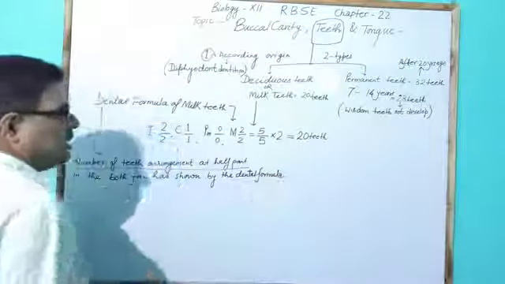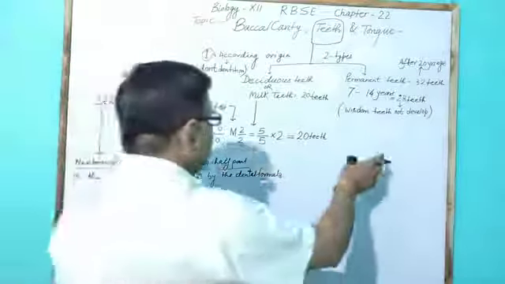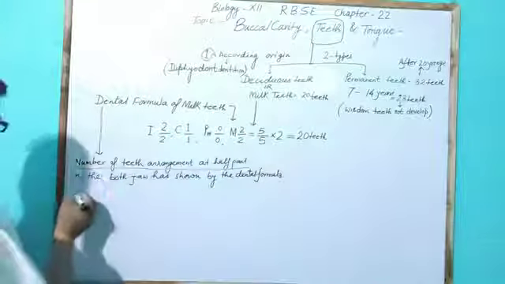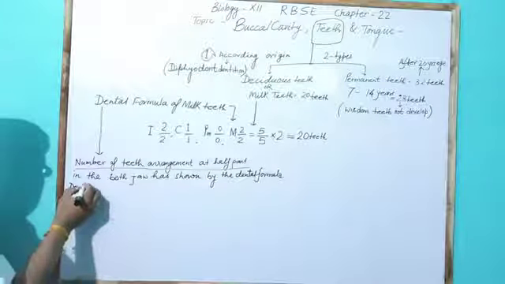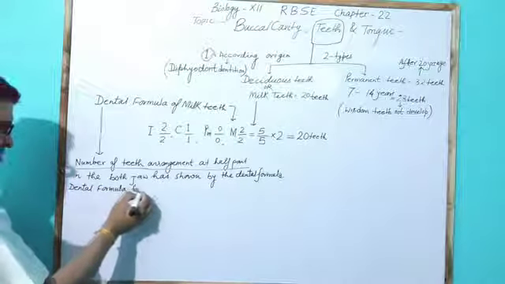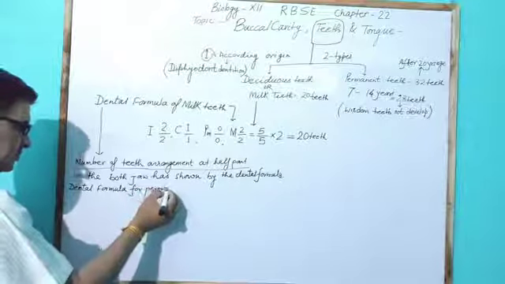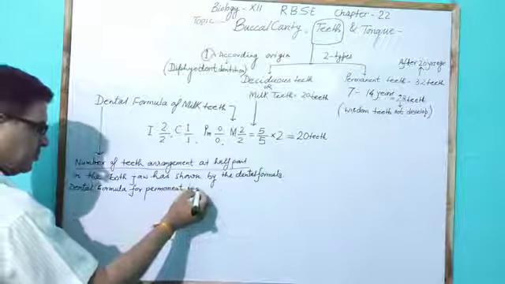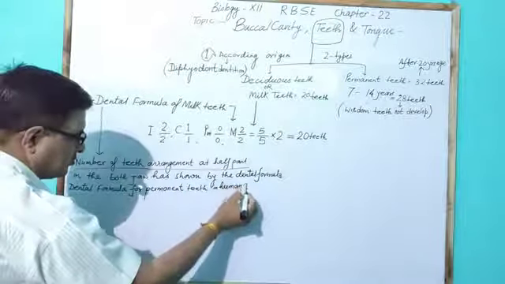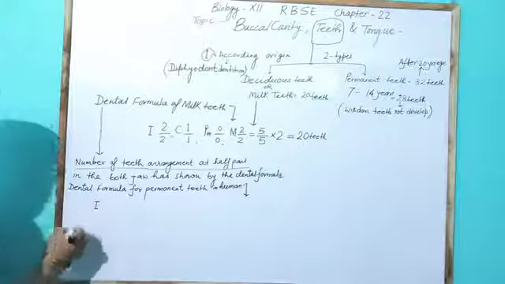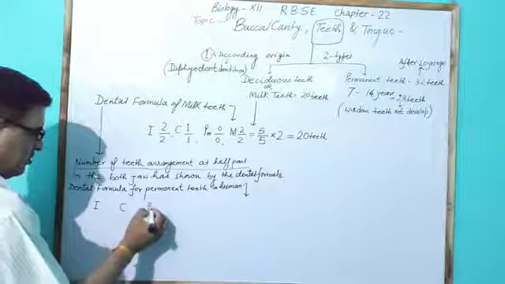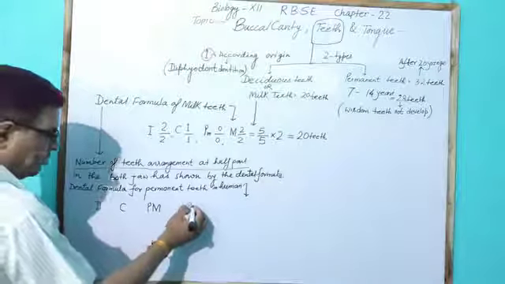Now, in the case of permanent teeth, the dental formula for permanent teeth in humans has been given here. As you know, teeth are of four types: incisor, canine, premolar, and molar.